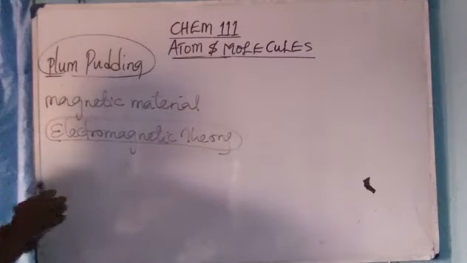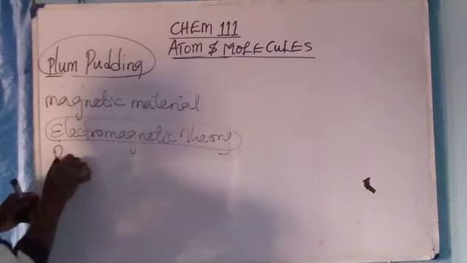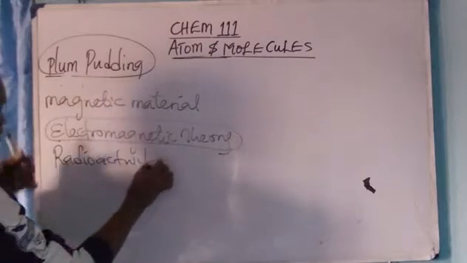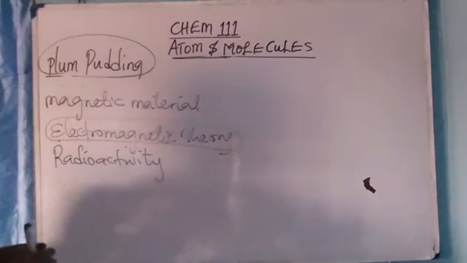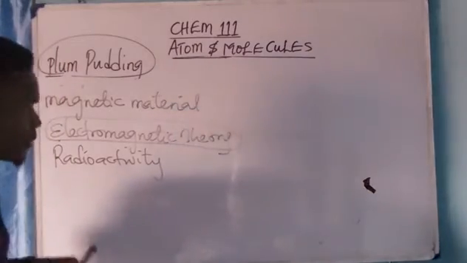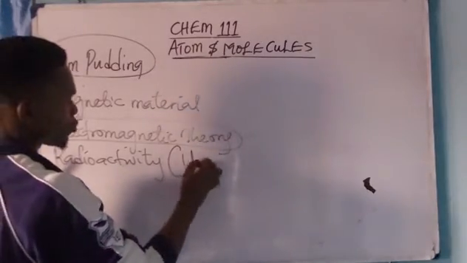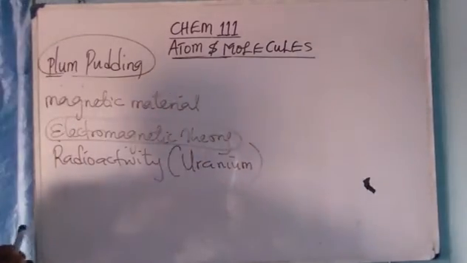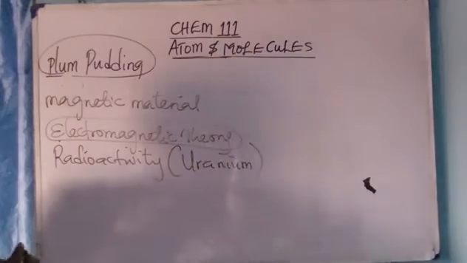Then radioactivity, which is the spontaneous disintegration of an unstable nuclei to produce a stable one. A good example is uranium. Uranium is a radioactive element.